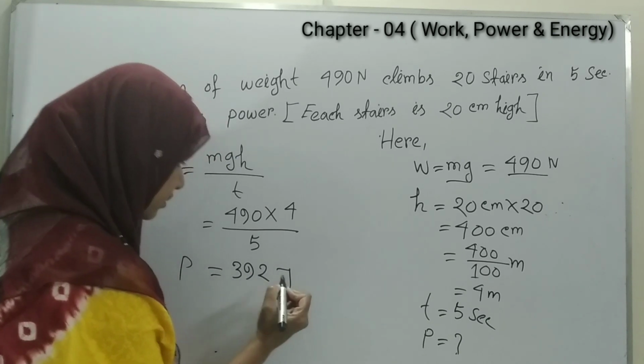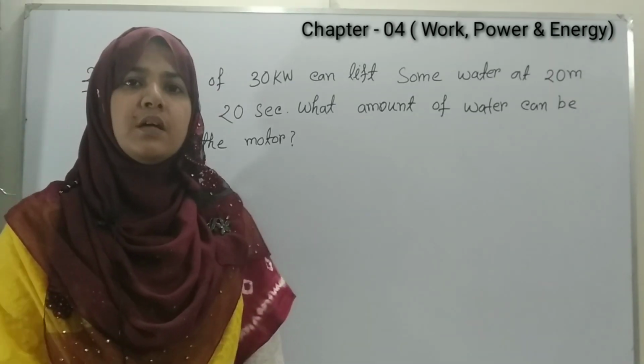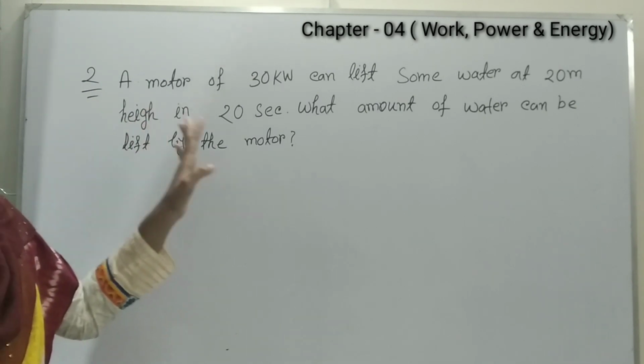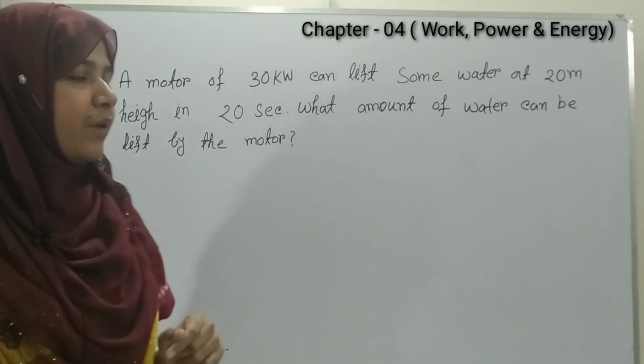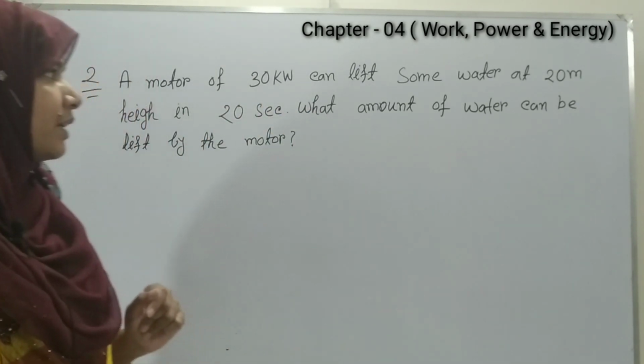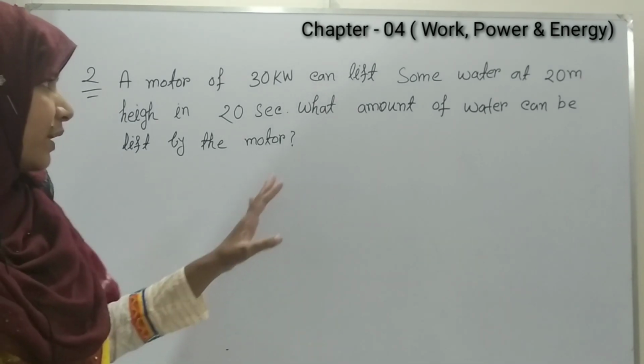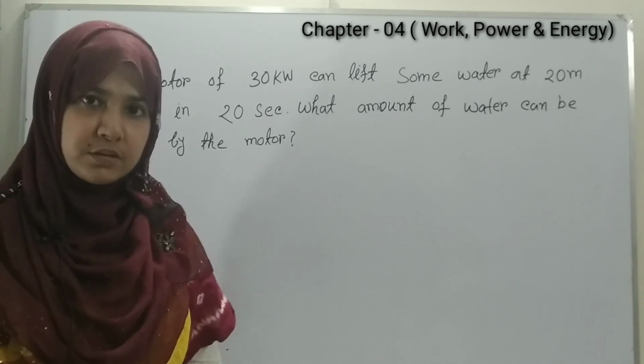So our next question is, a motor of 30 kilowatt can lift some water to 20 meter high in 20 seconds. What amount of water can be lifted by the motor?